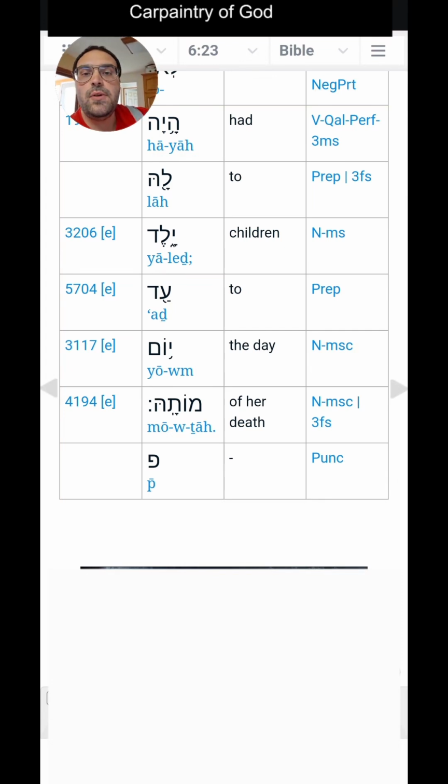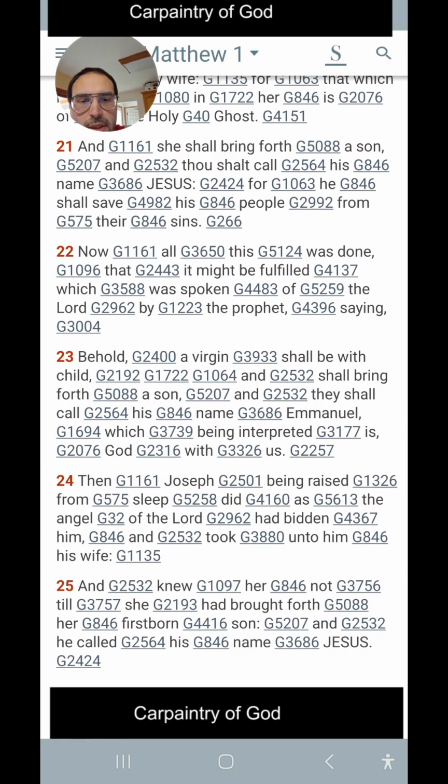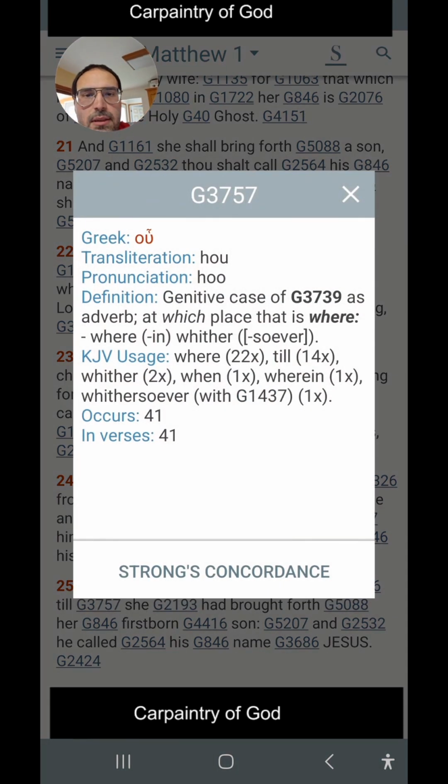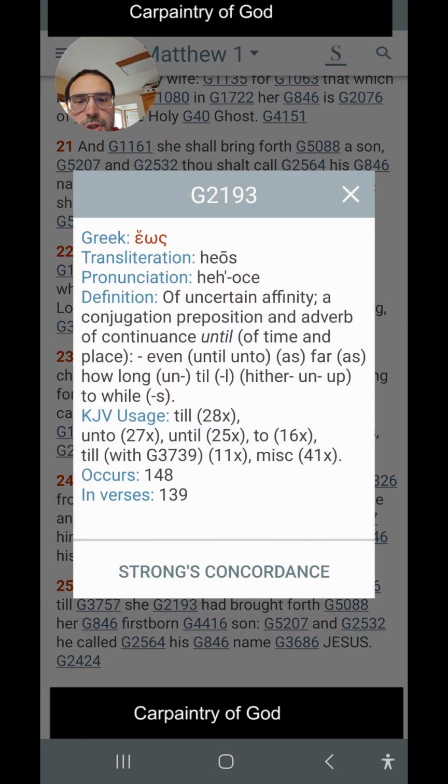But Matthew, I want to focus on the author. Who wrote Matthew? Matthew. And in Matthew, you will see that the word Heōs is used. Let's just go to it. So we're in Matthew, and the word "till." It's "hos" and then "ou," and the Heōs part is what matters.